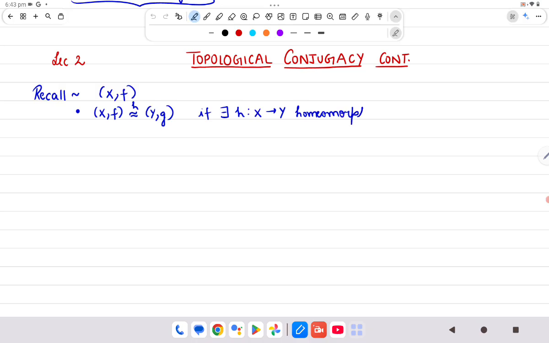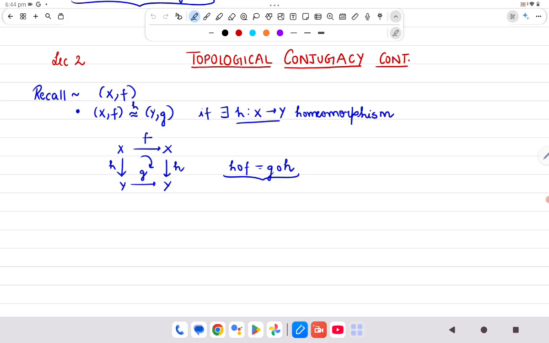which makes the diagram commute. So from X to X we have one self map, from Y to Y we have the other self map, and from X to Y we have the homeomorphism h, and we need h composition f equals g composition h. If this holds and there exists such a homeomorphism between the two spaces, we say the two dynamical systems are topologically conjugate to each other. And just to mark that h is a homeomorphism, we write h above this sign. Okay.